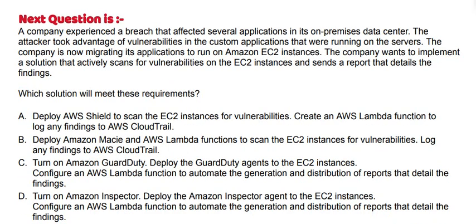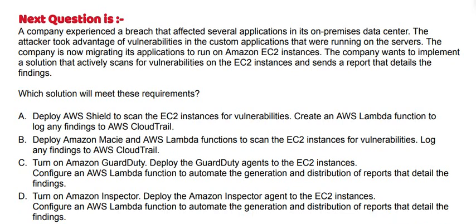Option A: deploy AWS Shield to scan the EC2 instances for vulnerabilities. Create an AWS Lambda function to log any findings to AWS CloudTrail. Option B: deploy Amazon Macie and AWS Lambda functions to scan the EC2 instances for vulnerabilities.